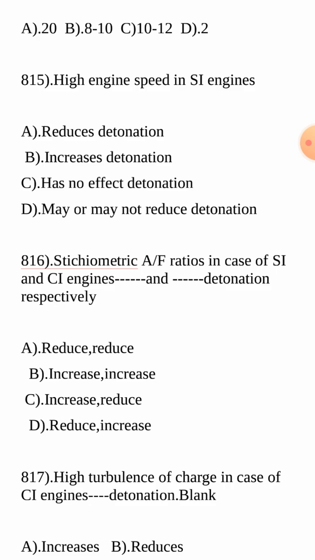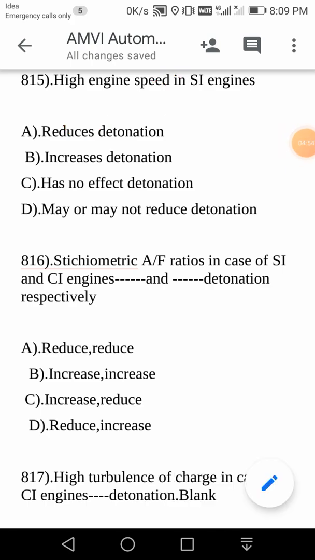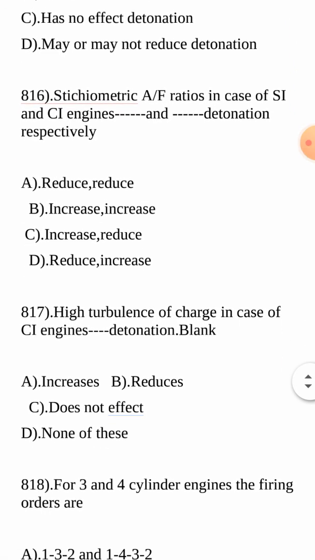In the SI engine there is a spark plug, and in the CI engine there is a fuel injector. High engine speed in SI engines reduces detonation, so definitely it will increase detonation in CI engines. Next, stoichiometric air-fuel ratio in SI and CI engines dash and dash detonation respectively.